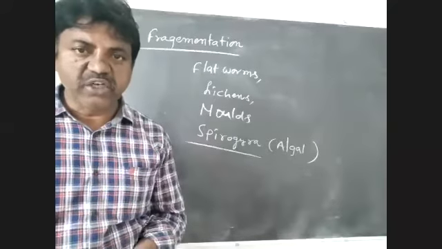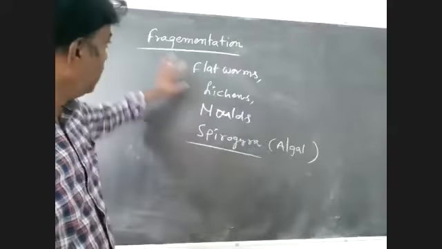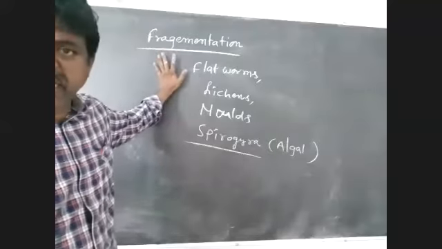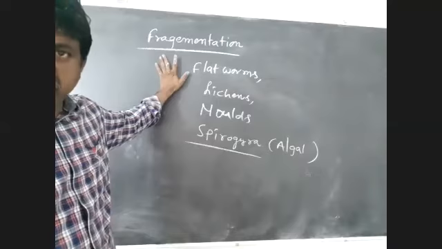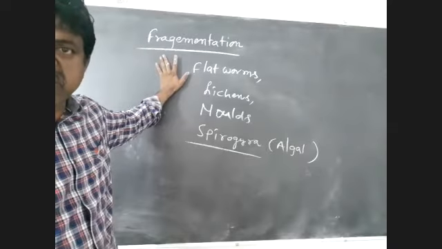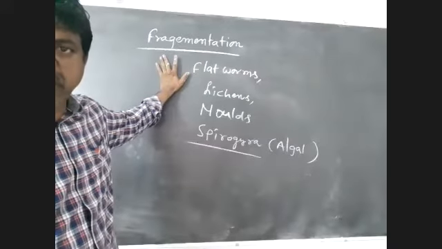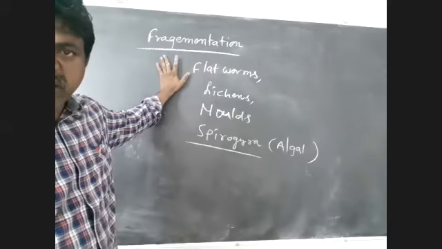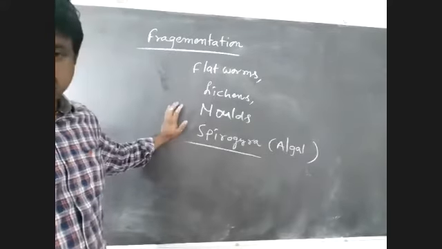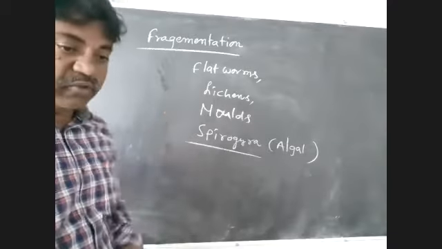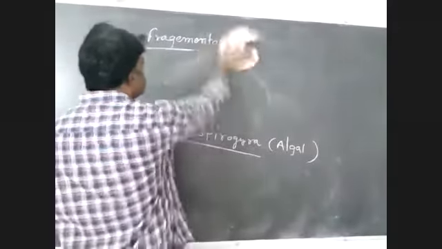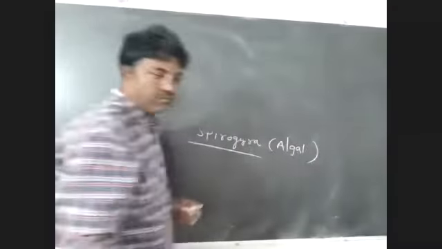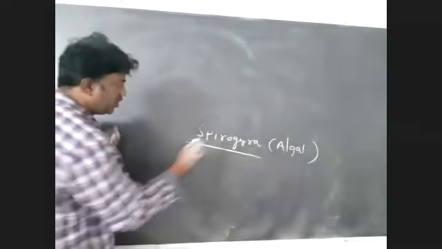Listen to me carefully. So fragmentation, a kind of asexual reproduction, is very common in organisms having the simplest organization. Best examples are algal members and fungal members, as well as lichens. So come to Spirogyra.